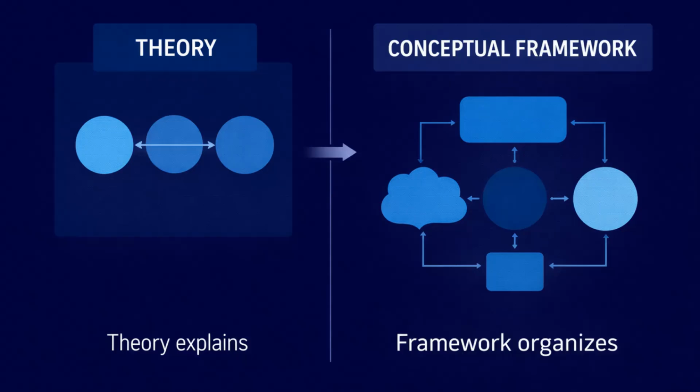A conceptual framework is the study-specific representation of key concepts and their relationships within the design. For example, if self-determination theory serves as the theoretical framework, the conceptual framework might map AI scaffolding, autonomy support, intrinsic motivation, and independence within the context of the study. The theory explains. The conceptual framework organizes.